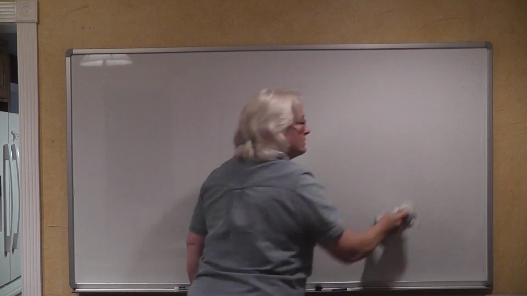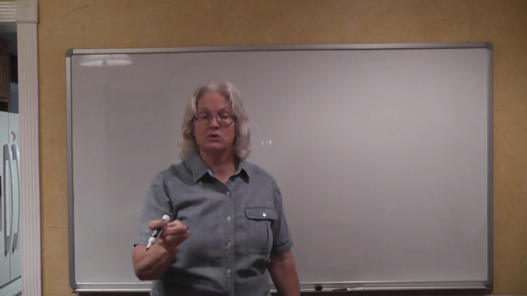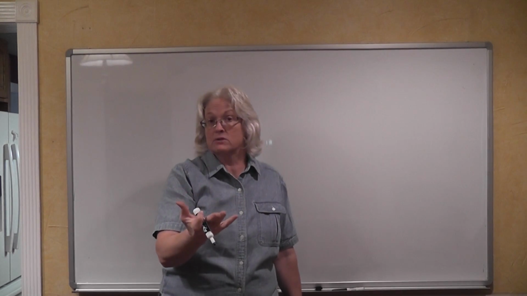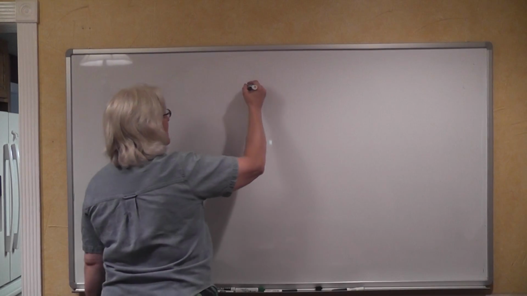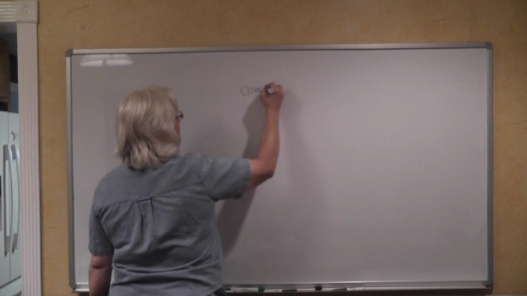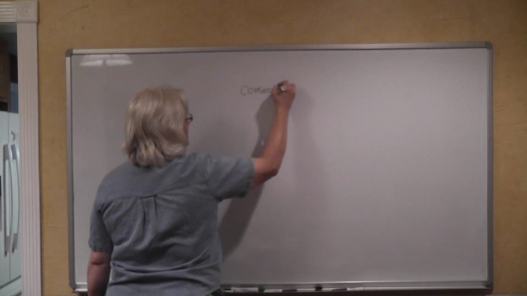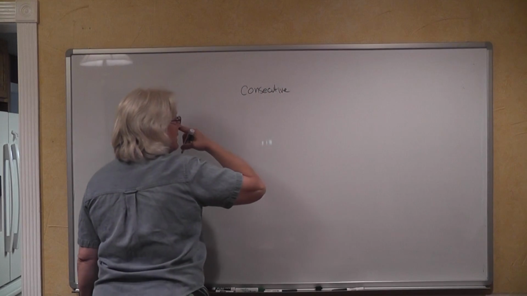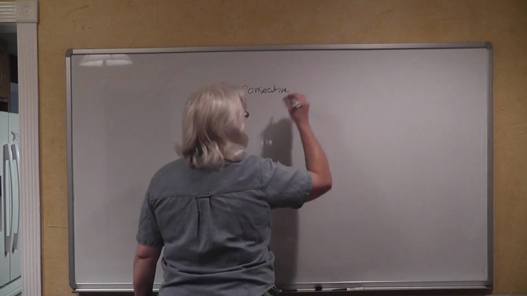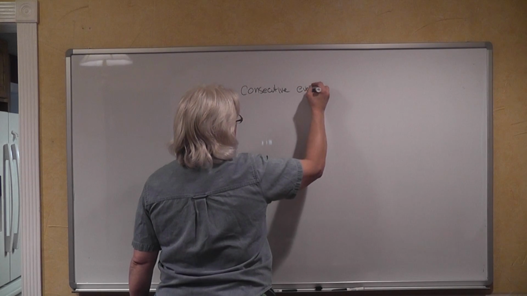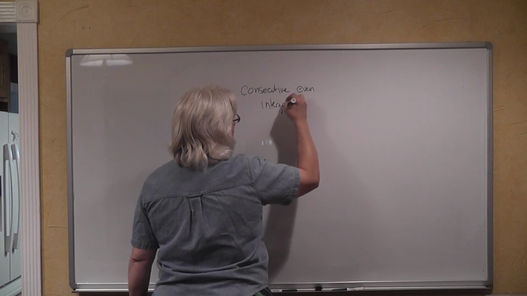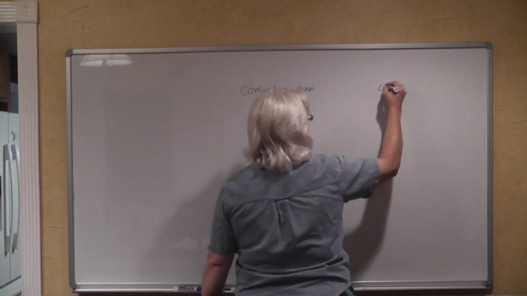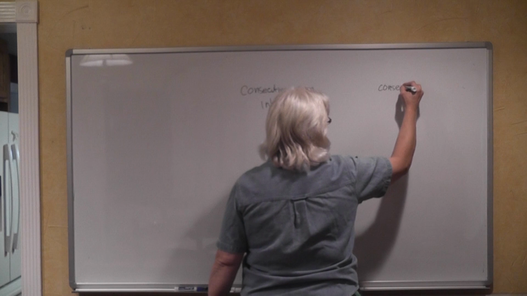I showed you what to do if you had consecutive integers, and that's where the first integer is x, and then x plus 1 is the second integer. But what if you have consecutive odd and consecutive even integers?